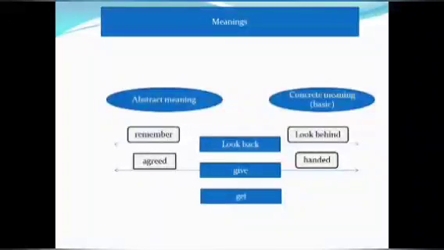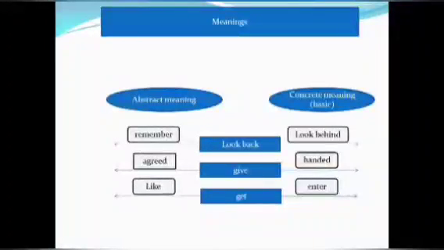Okay, next is get. Here you are the example: she got on the bus, means she entered the bus. I think you guessed it. Well, the abstract meaning, this is the example: Jim and Mary don't get on. Maybe they are lovers or something, or maybe classmates. So don't get on here means that they don't like each other and are not friendly to each other at all.